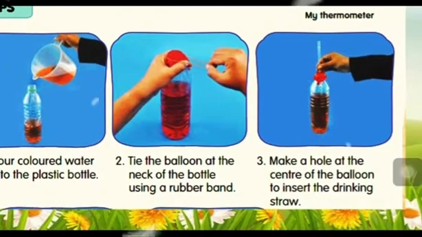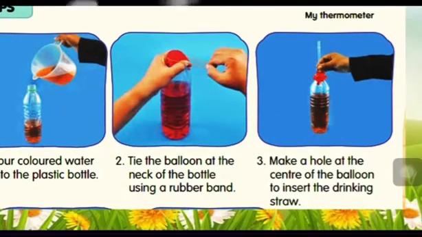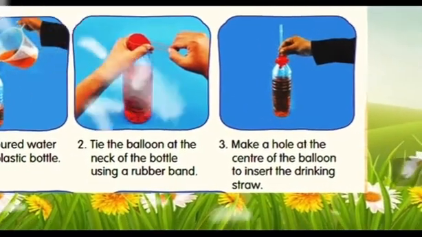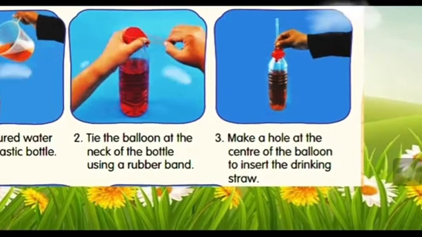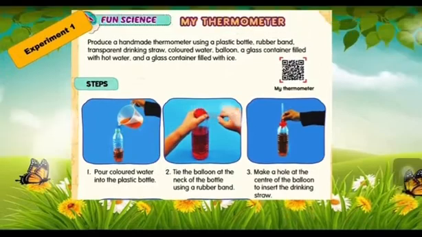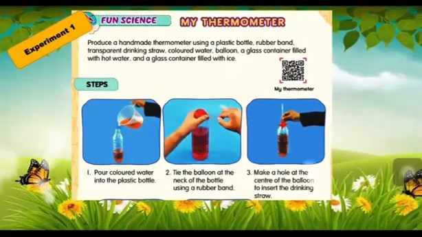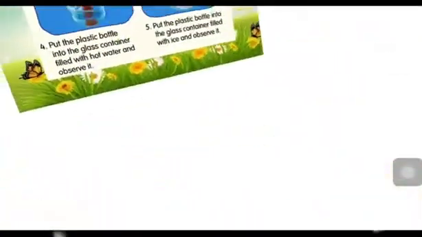Number 2, tie the balloon at the neck of the bottle using a rubber band. After that, make a hole at the center of the balloon to insert the drinking straw. This one we do the experiment to observe the liquid expand and liquid contract.